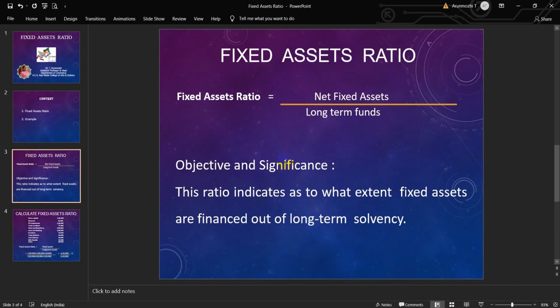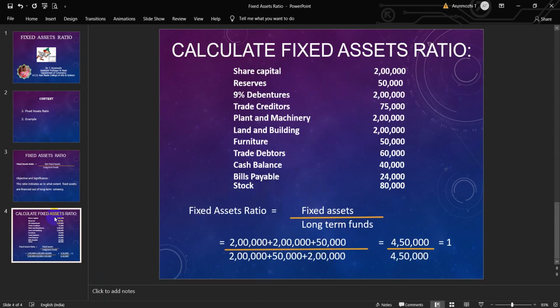It is always prudent on the part of the company to provide a part of the working capital out of the long-term funds. We would go for an example of calculation of fixed assets ratio. As we know, the formula is fixed assets ratio is equal to fixed assets divided by long-term funds. When I say fixed assets, we have plant and machinery, land and building, and furniture. These three are the fixed assets. With 2 lakh for plant and machinery, land and building is 2 lakh, and 50,000 for furniture, it goes to